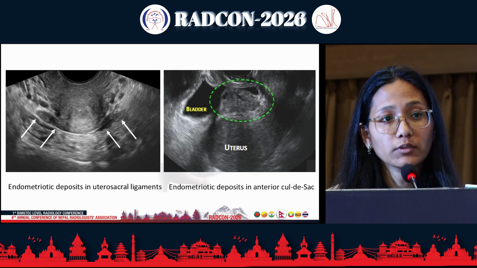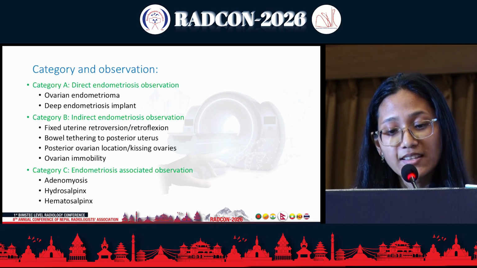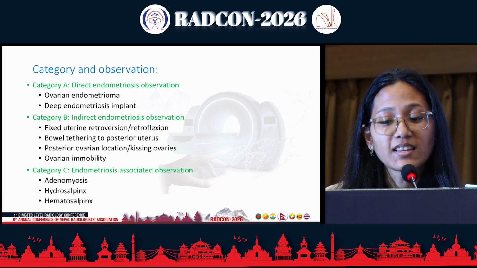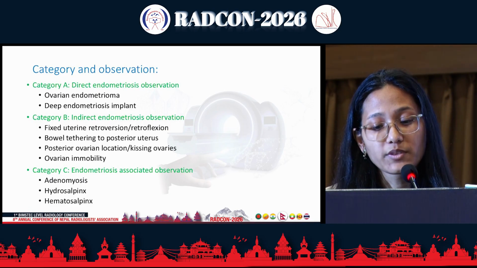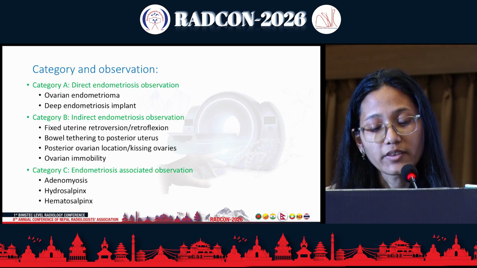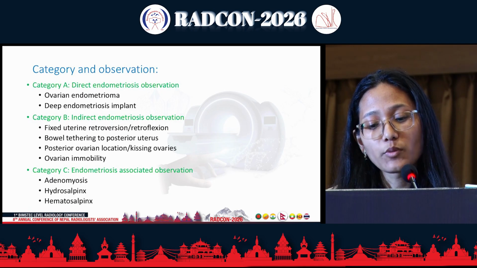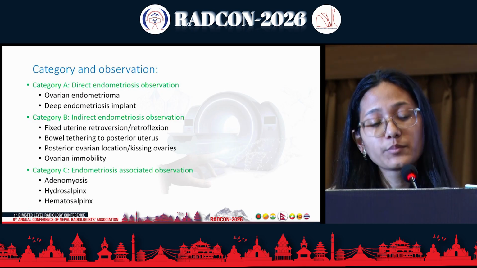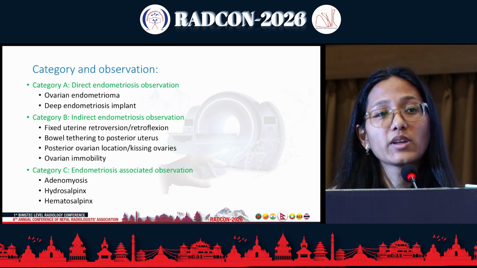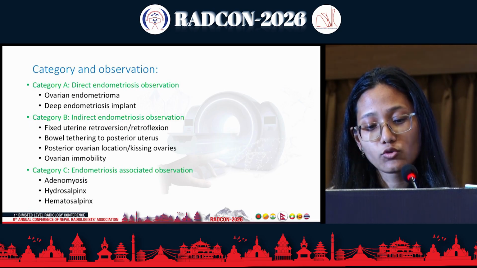or multifocal. So depending upon these findings, we can categorize our findings into direct endometriosis observation, indirect endometriosis observation, which is due to the fibrosis, and the endometriosis associated observation. And we can report it into these